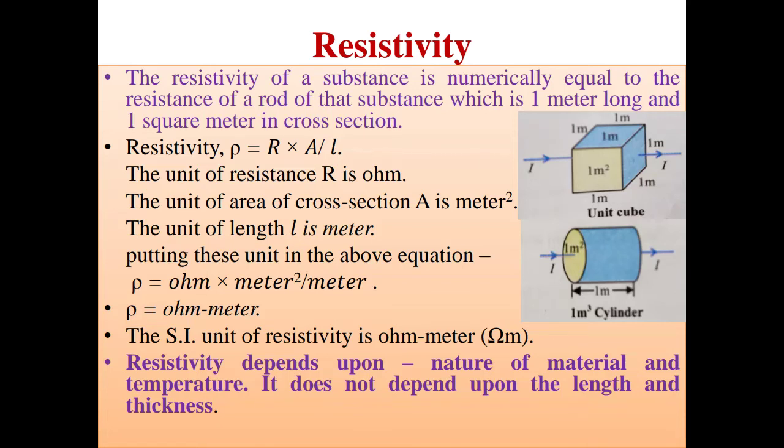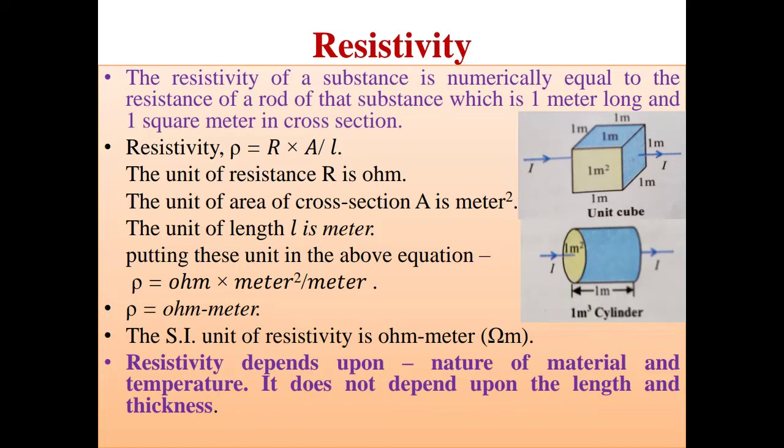No doubt the resistivity of copper is different from that of aluminum or silver or any other material, but the resistivity of copper, whether you make a small piece, a cylinder or a square, will remain the same.